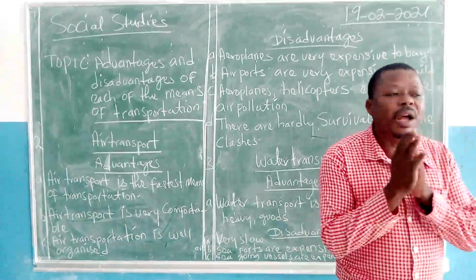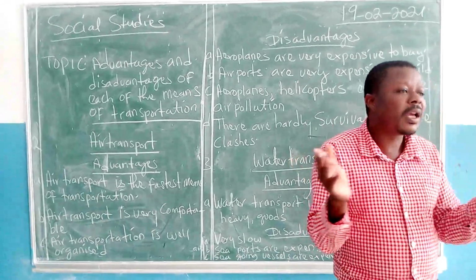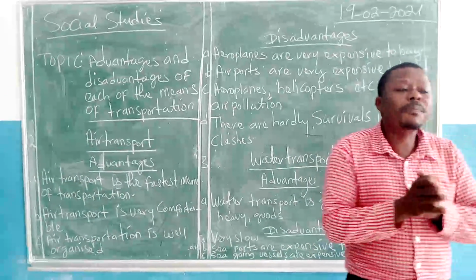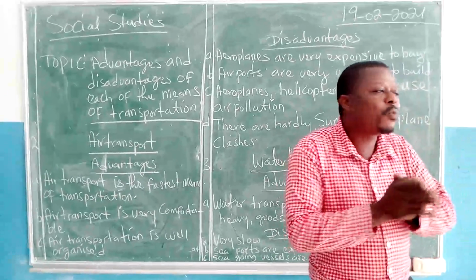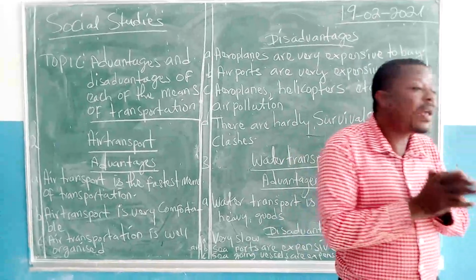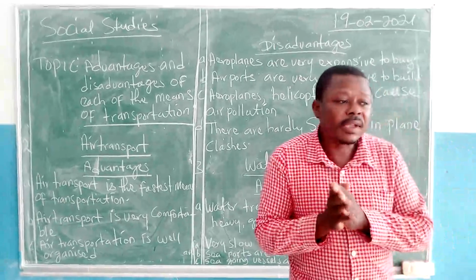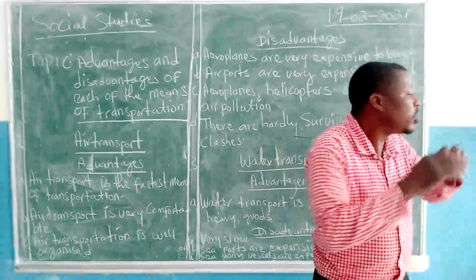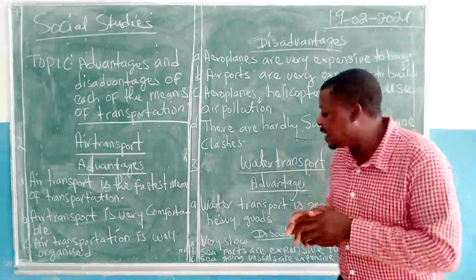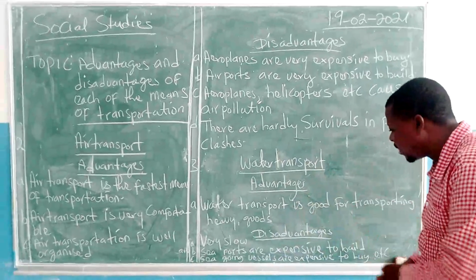That is why in most countries you see few seaports, because the government cannot spend money to build lots of seaports. If the government embarks on such a project, the country might not have money to manage other things. So the government can only afford few seaports. It makes it a disadvantage for water transport.